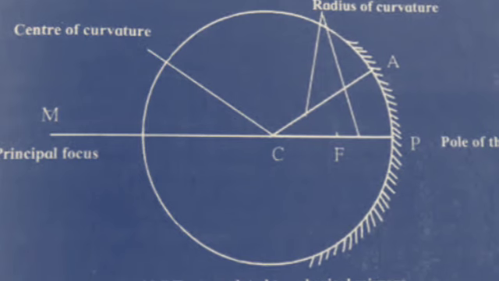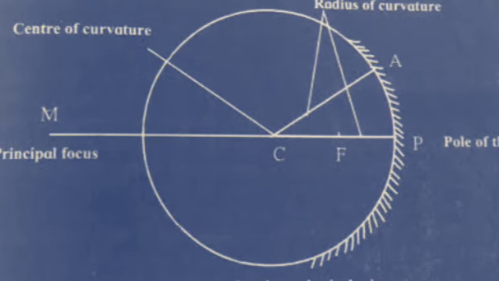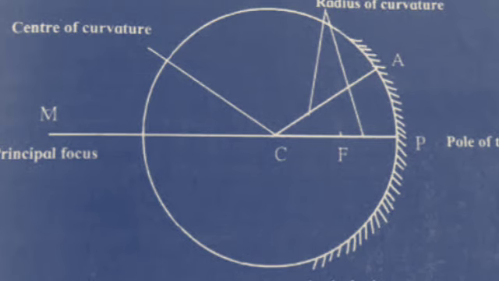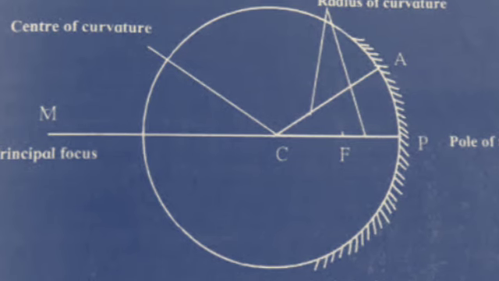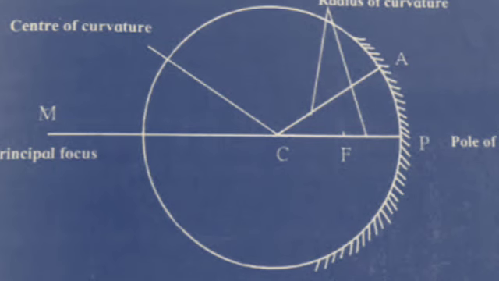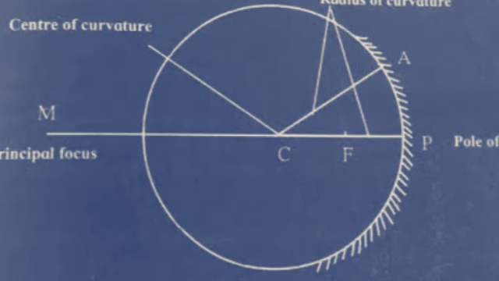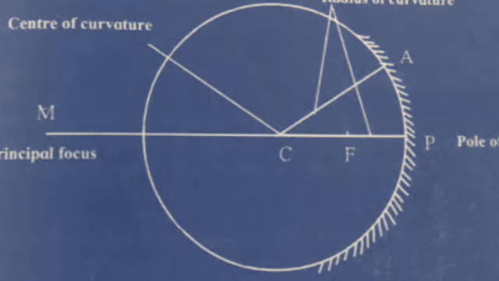Principal axis. The straight line passing through the pole and the center of curvature of the mirror is called its principal axis. PM is the principal axis of the mirror in the diagram. Next is the principal focus.